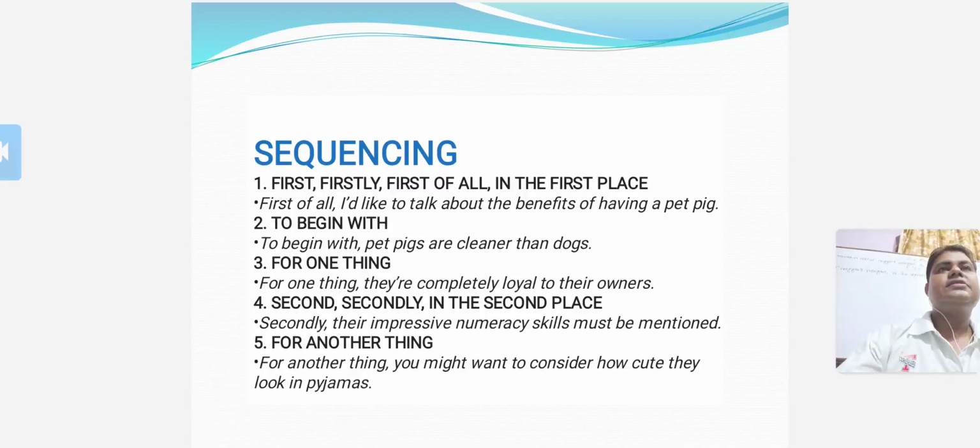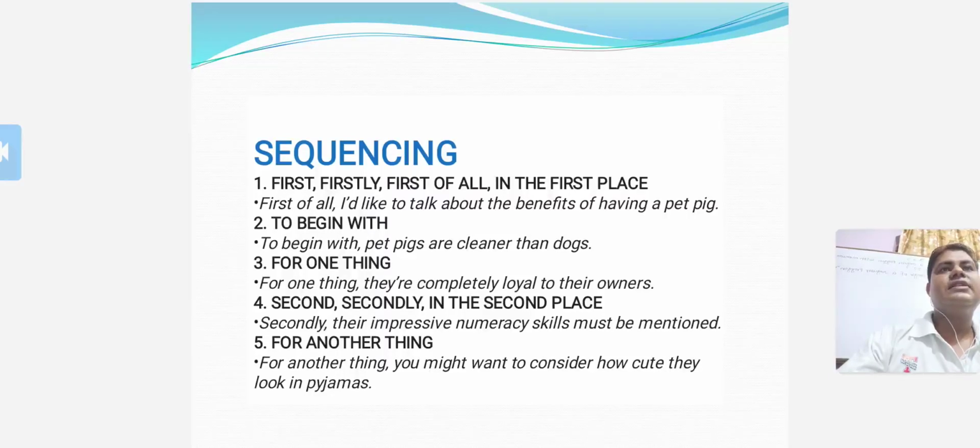The next one is the connectors showing sequencing, such as first of all, in the first place, to begin with, for one thing, secondly, in the second place, for another thing, thirdly, in the third place.